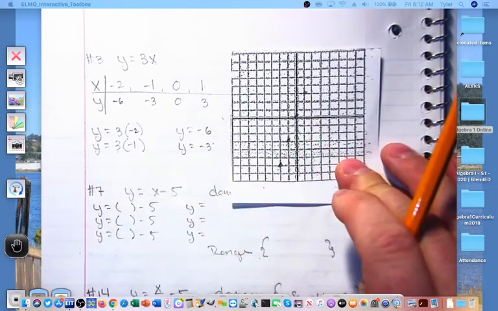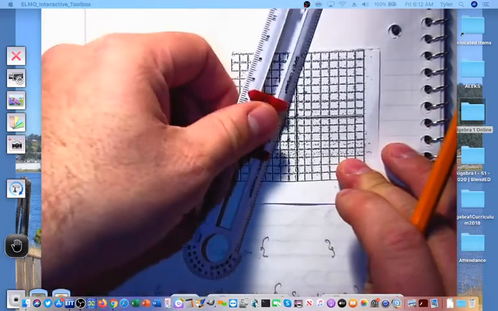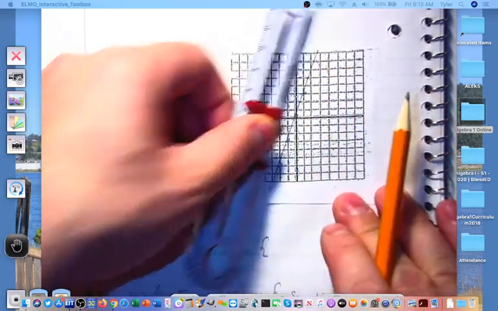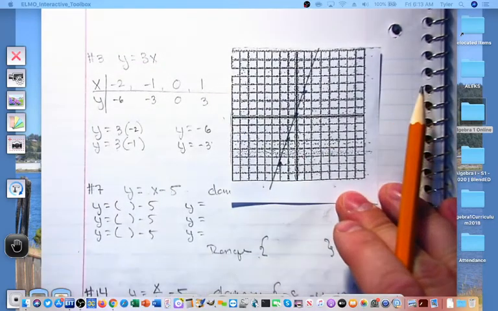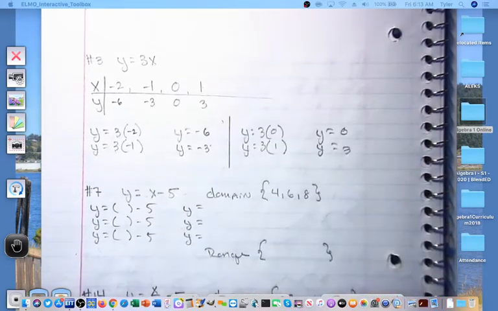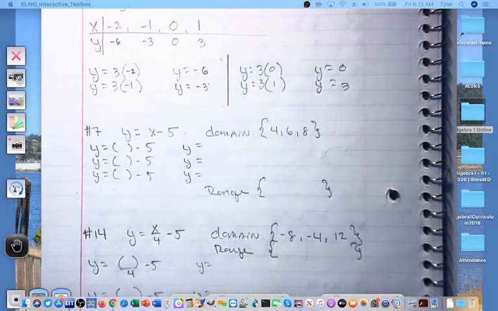When I connect these, you can see I've produced a straight line. This helps us just verify in this case that we actually have solved each of our inputs and outputs correctly. Let's go ahead and look at another version of these same questions. So these are actually simpler.